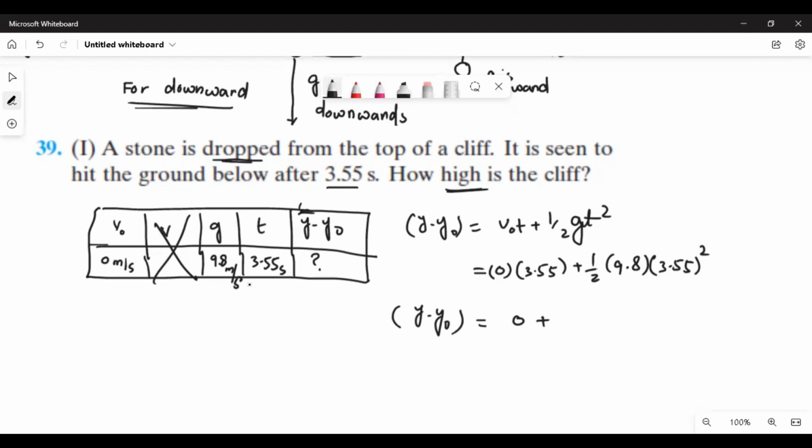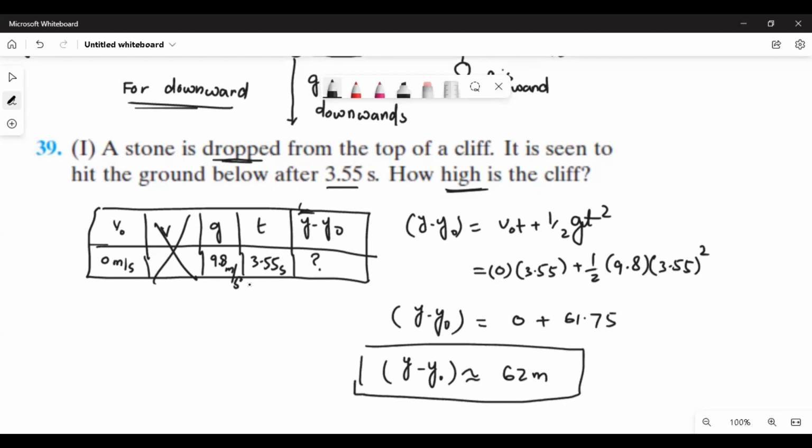How much? 61.75. So we can say the height of the cliff is approximately 62 meters. In two significant figures, we write it as 62 meters. So this was very easy.